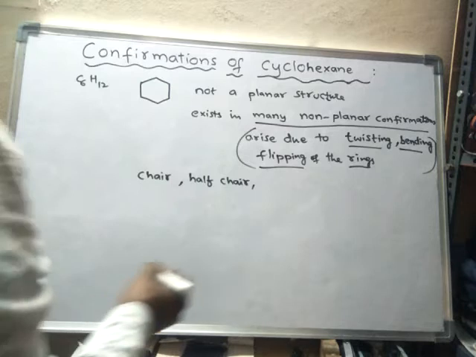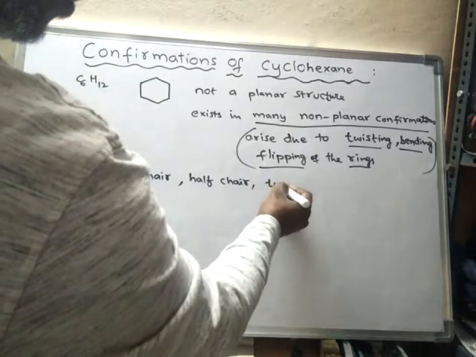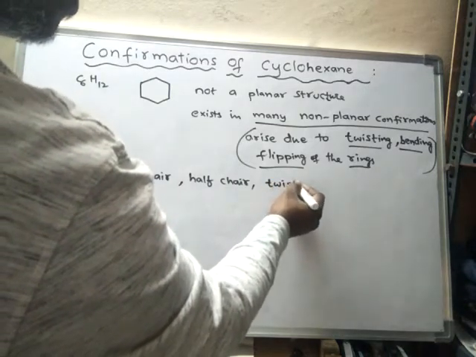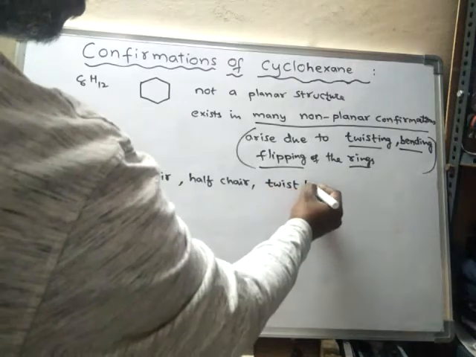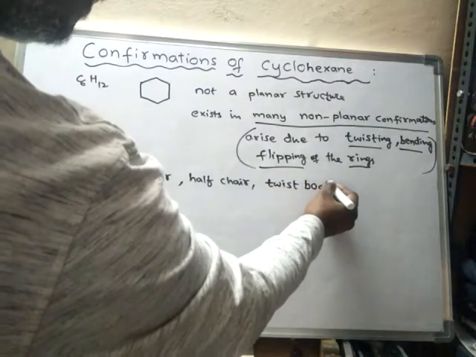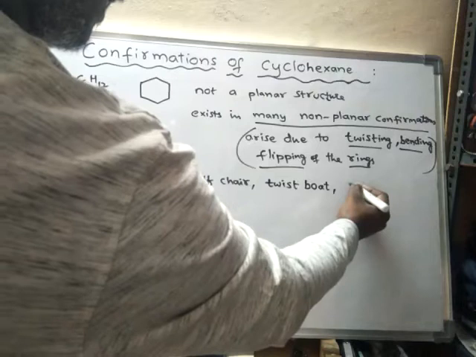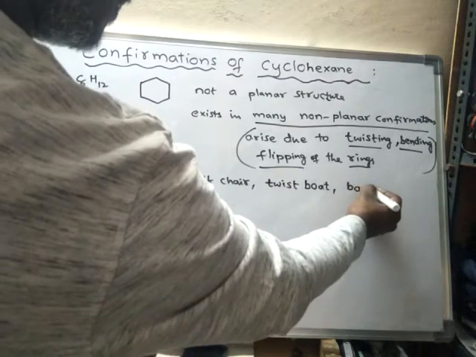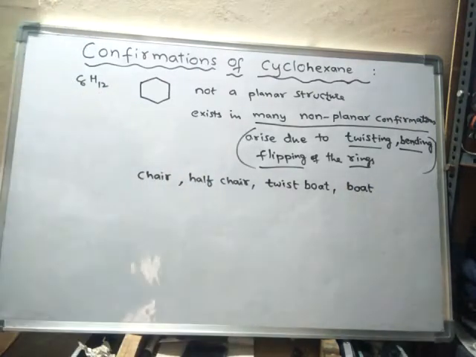Another one is the twist boat form, and the boat conformation. These are the most prominent conformations. Cyclohexane exists in these conformations.